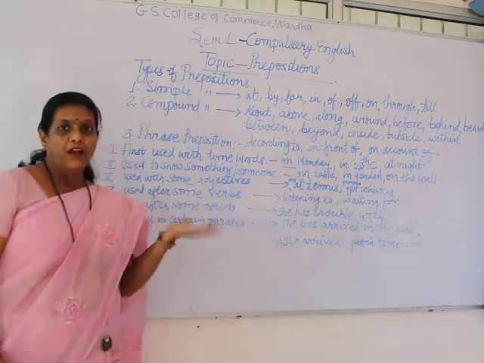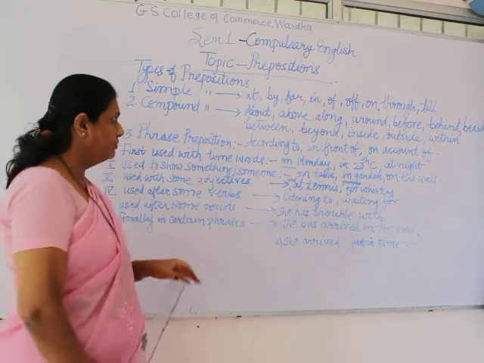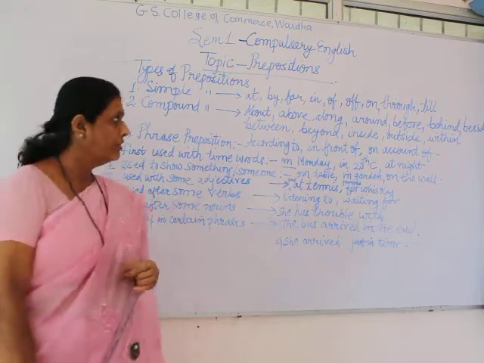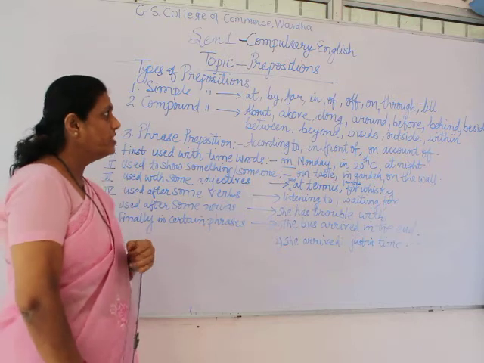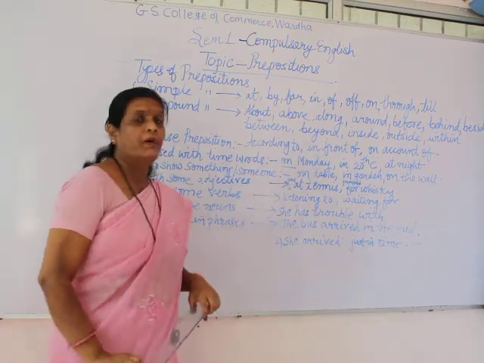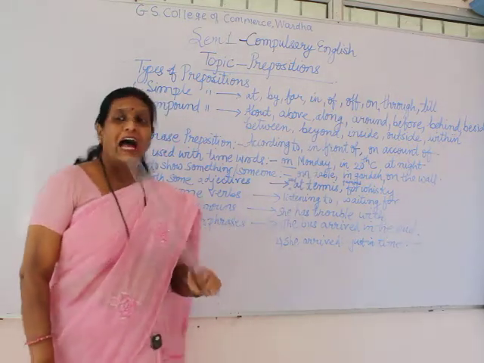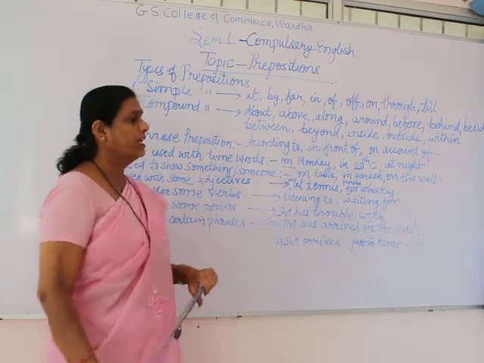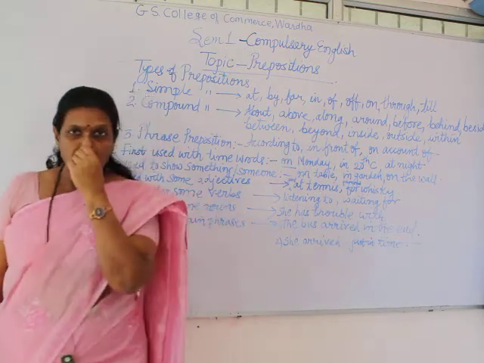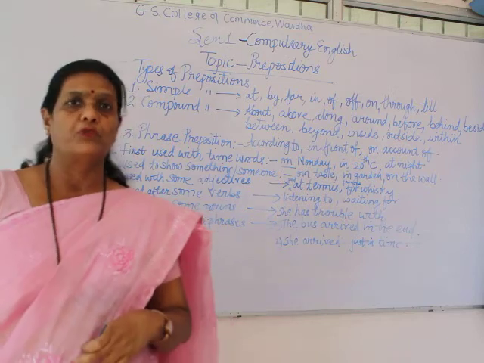It has a prior word and an afterward word, and in between there is a preposition. For example, according to, in front of. Take in front of: see this word, in is also a preposition. Front is a word, and after the word there is again a preposition. So a phrase preposition has not a single preposition but 2 prepositions.